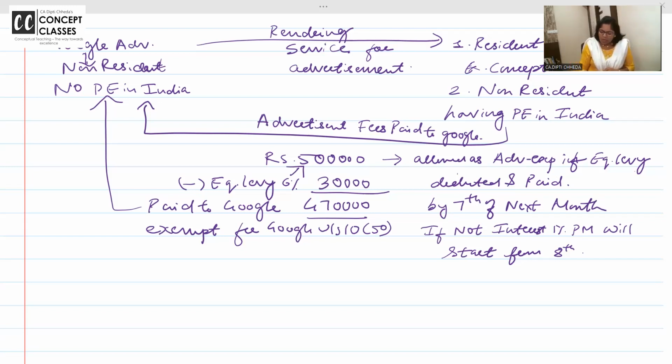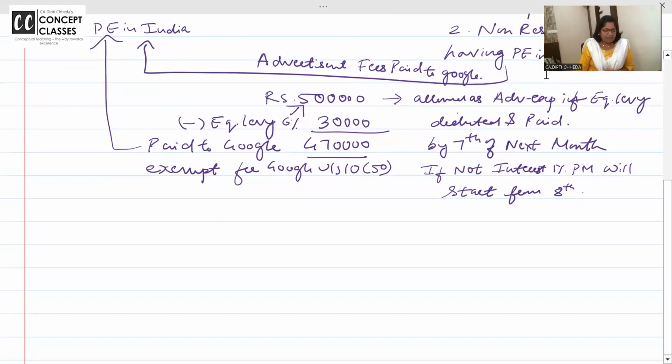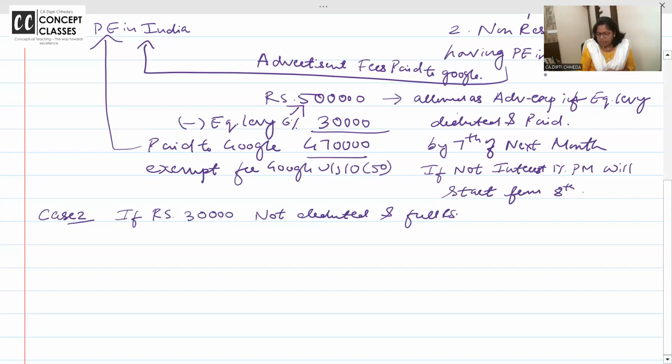Right. Now here they can ask you some more options. So let us write case 2, or option 2. If rupees 30,000 is not deducted and the full rupees 5 lakh is paid. 30,000 is not deducted and by mistake we paid the entire 5 lakh.